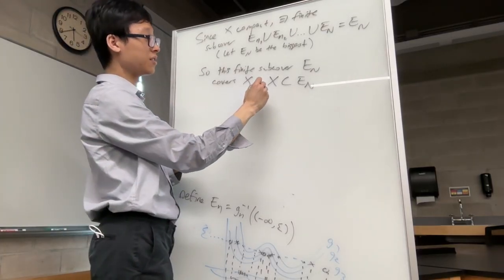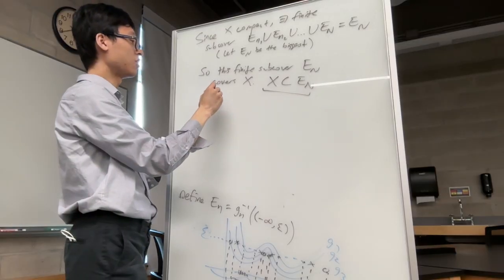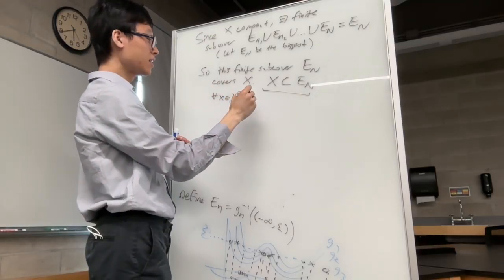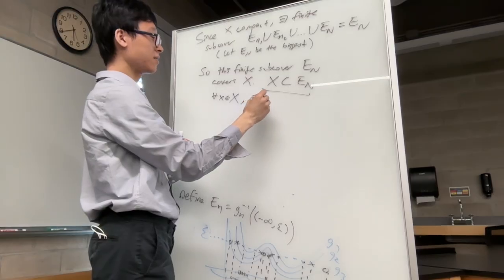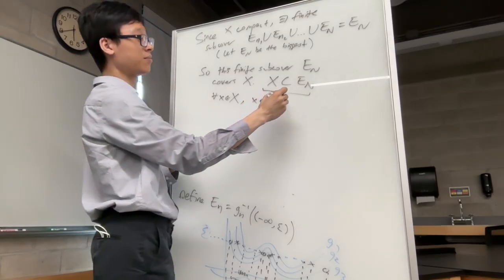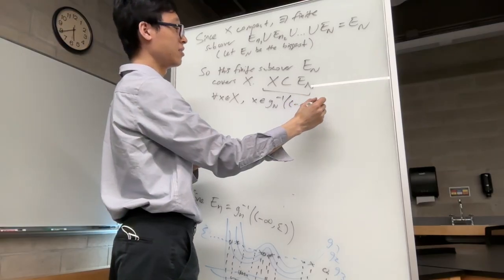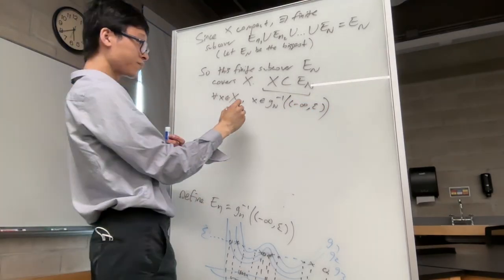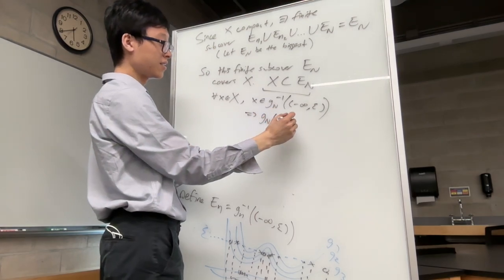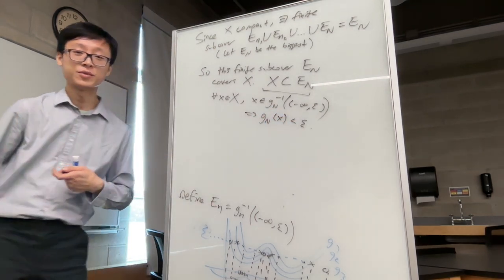This inclusion means that for all x in big X, x is contained in the pre-image of G sub big N of minus infinity to epsilon. That is, G sub big N of x is less than epsilon.